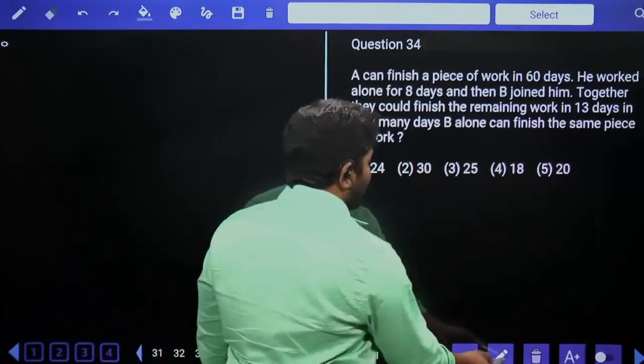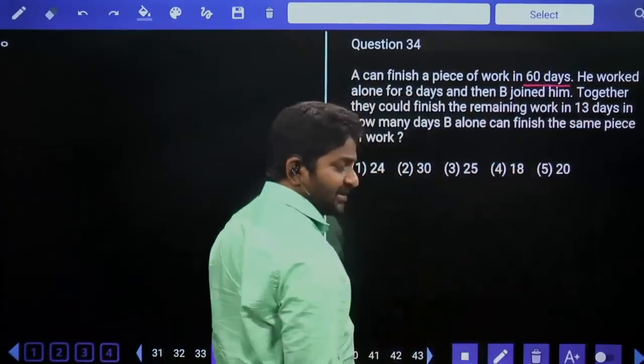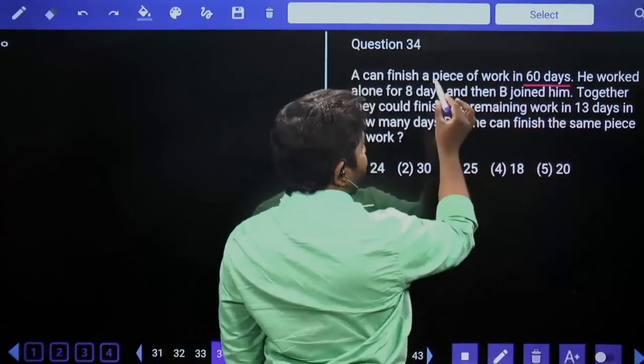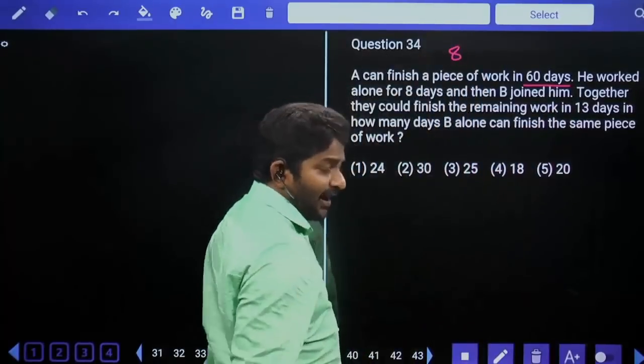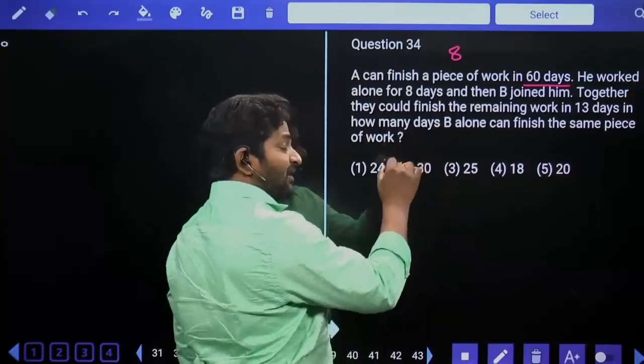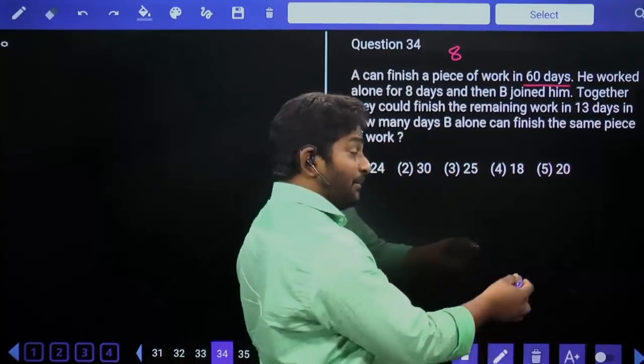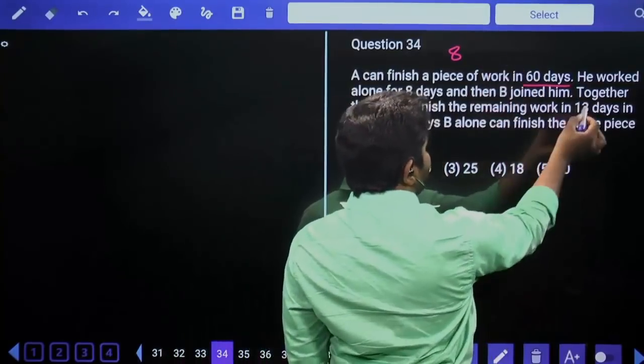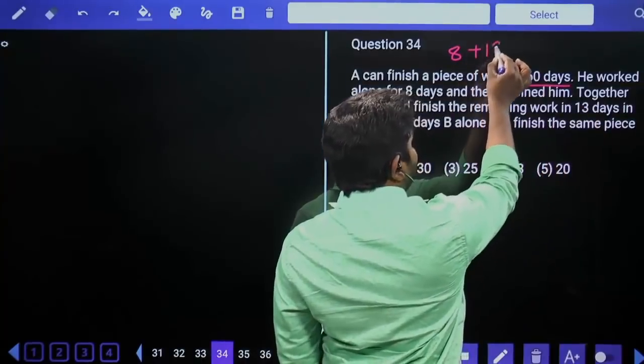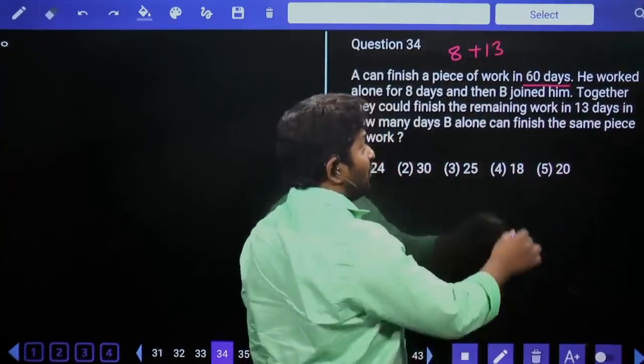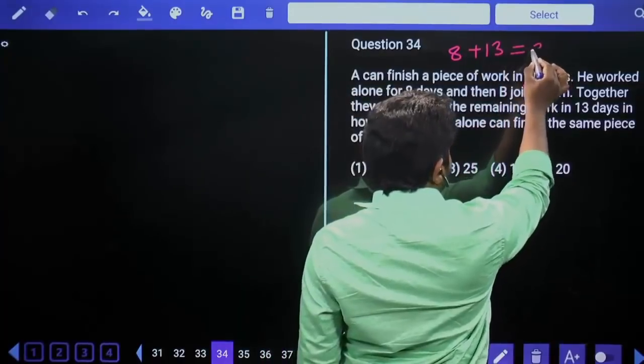See here, A alone can complete the work in 60 days. He worked for 8 days already, and after that, B joined. After B's joining, they both worked together for 13 days. That means A worked for 13 more days also. In total, he worked for 21 days.